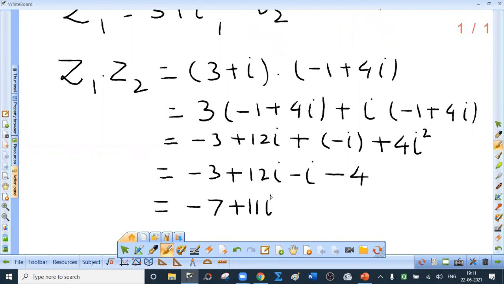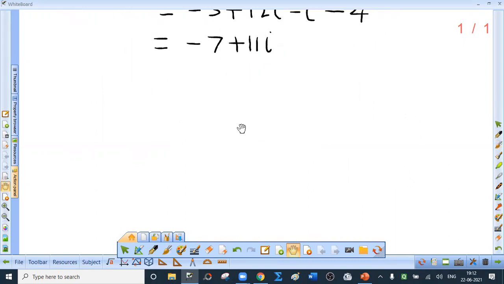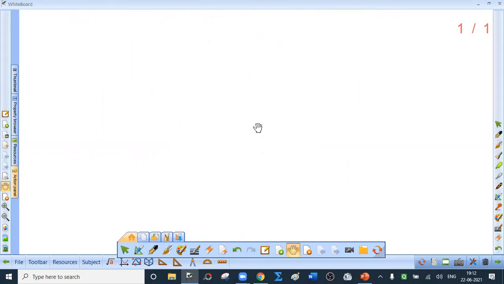Actually, I should have taken z1 as a plus ib, z2 as c plus id, open the bracket and so on. You will find that in the PDF file. In fact, I will rather upload the theory part. Today I'm going to upload only one file.